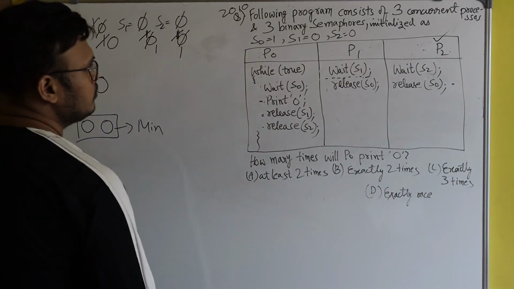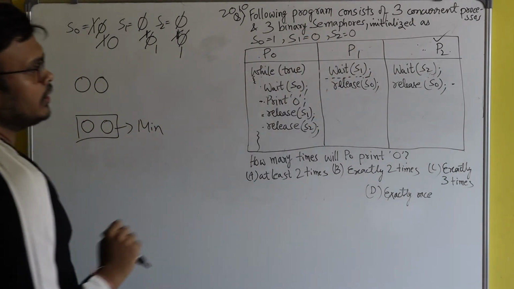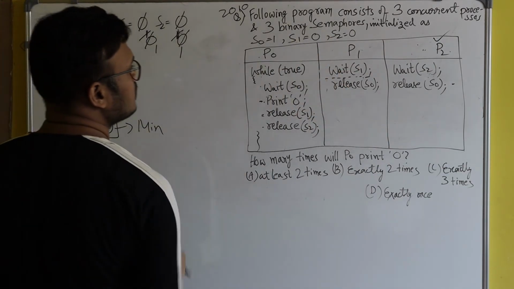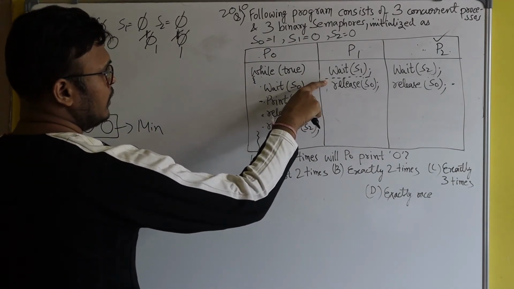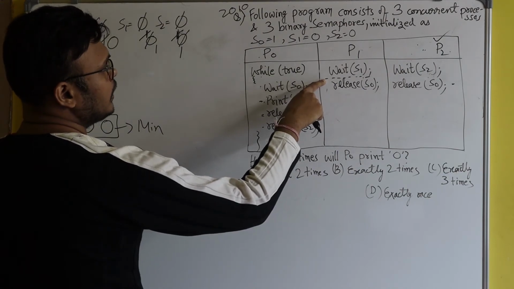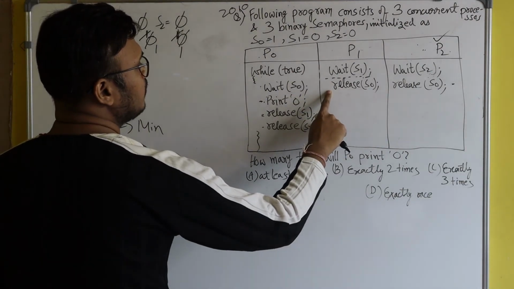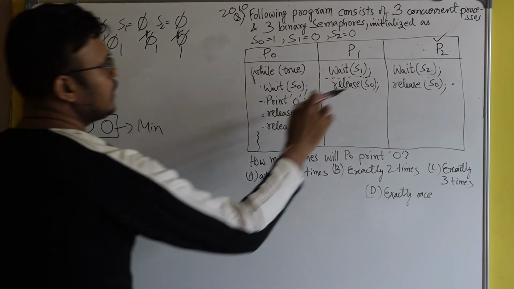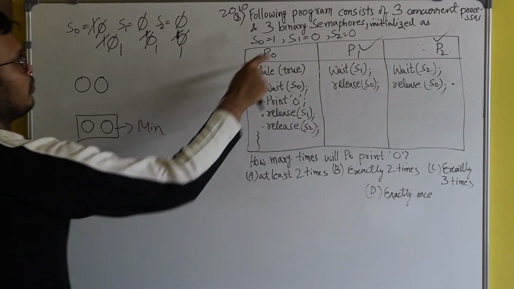Okay. So now, which process is left? P1 is left, because here you see P1 has not yet completed its task. So now CPU is given to process P1. P1 had executed till here. So now P1 will start from here. Here P1 will apply release of S0. Release of S0 means what? Here S0 will again become 1. Fine. And now P1 has also completed its task. So now CPU is given to process P0.